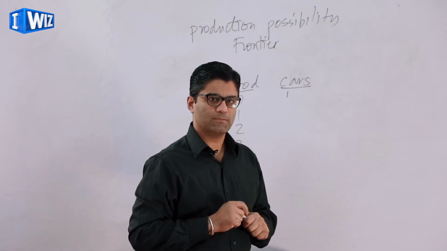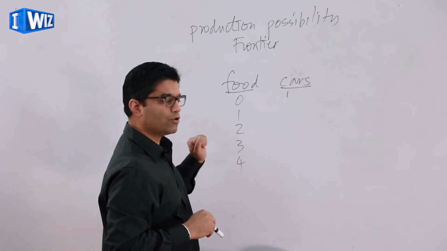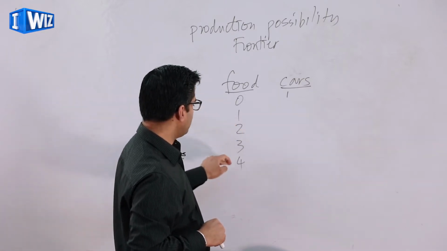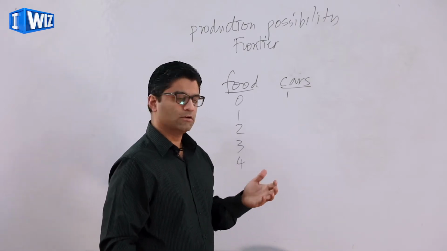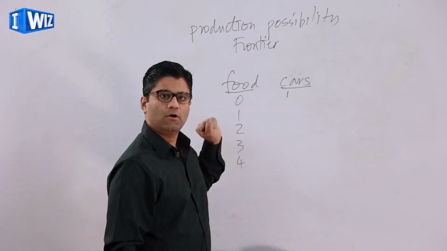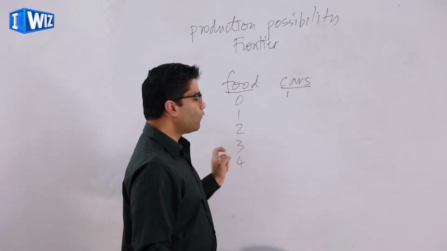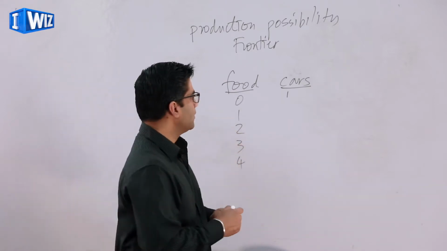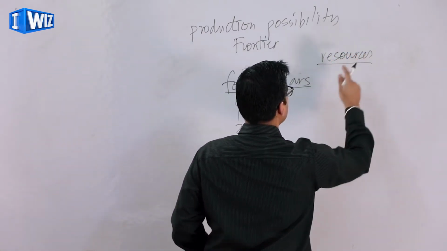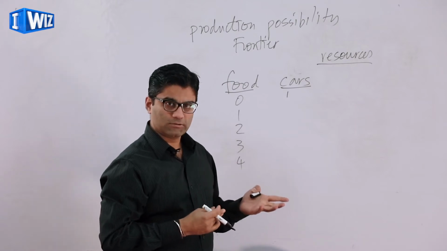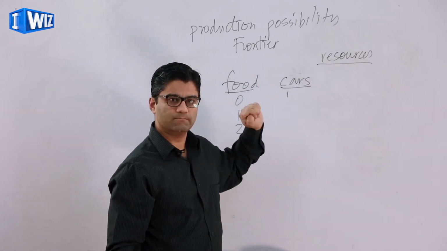Let me ask you a question before I go further into the example. If a country has a choice between producing 0 food and 4 food, do you think they will produce the most number of cars when producing 0 food, or when producing 4 food? Again, think in terms of using all the resources in an economy to produce these combinations of goods. Where do you think the most number of cars can be produced?